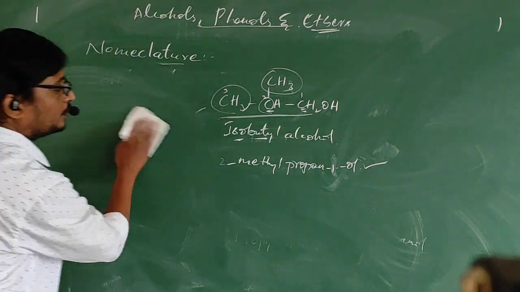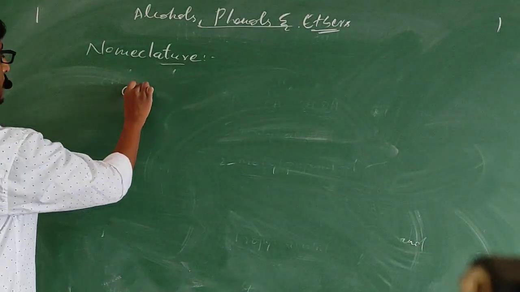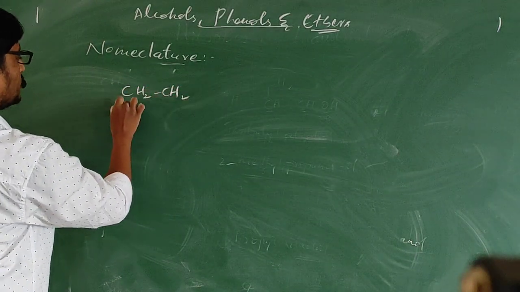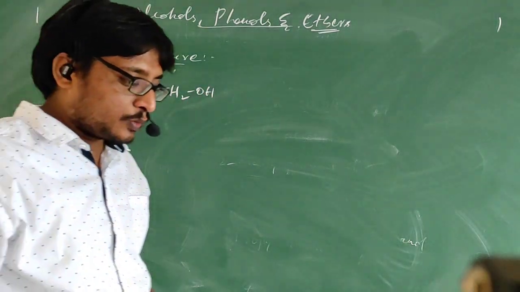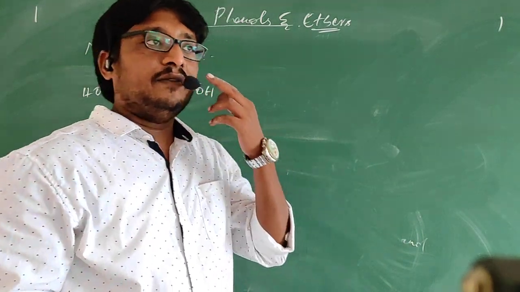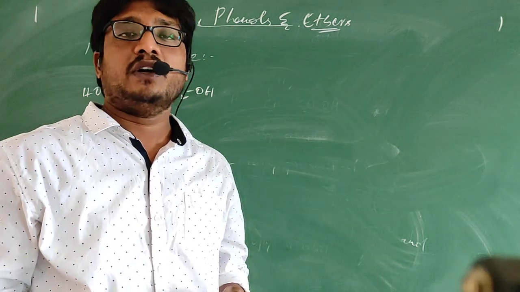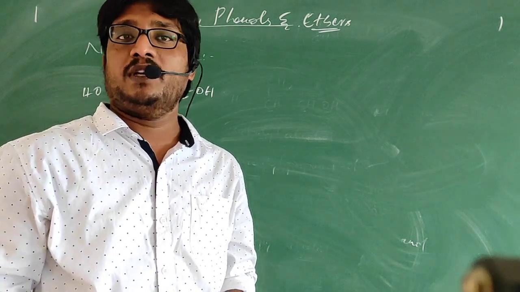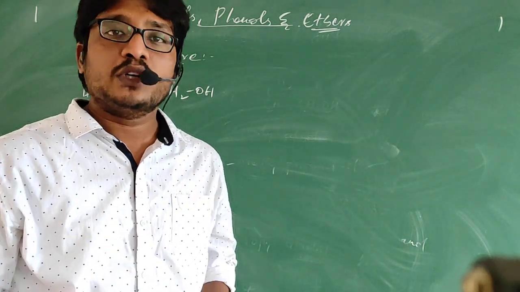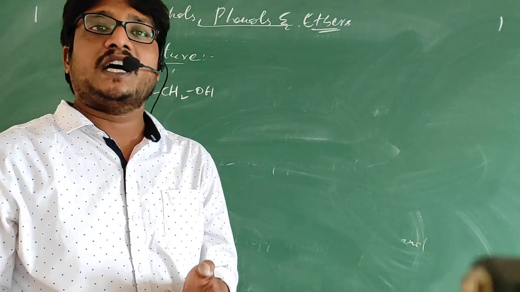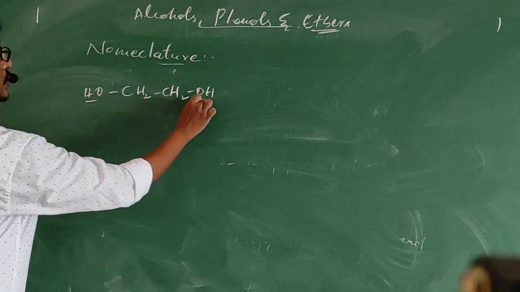Next 2 important compounds I will say. Please remember the names of those compounds. CH2OH. So if more than one OH group is present, then we need to write the complete name of the hydrocarbon. In previous cases, you have seen removing the E from the hydrocarbon. If a single OH group is present, we need to do it that way. If more than one OH group is present, then the E of the hydrocarbon will be retained. For example, if you see this, 2 OH groups are present now.